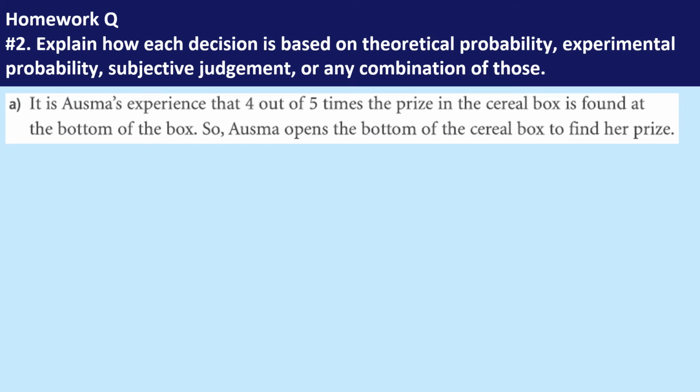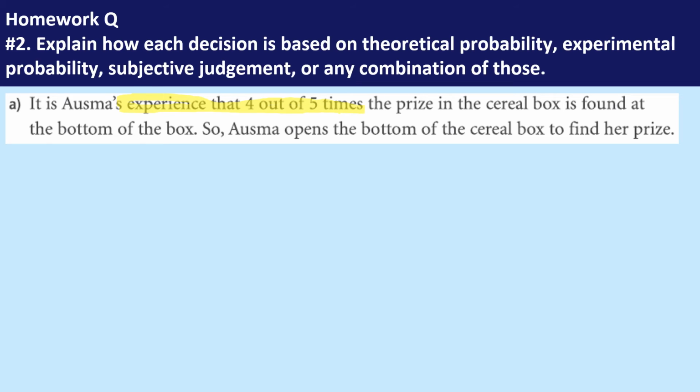Number 2, the question was: explain how some of the decisions are based on theoretical probability, experimental probability, subjective judgment, or any combination of those. So let's go through that. It is Ozma's experience that 4 out of 5 times the prize in the cereal box is found at the bottom of the box. So Ozma opens the bottom of the cereal box to find her prize. First things first, there's a keyword: experience, 4 out of 5.